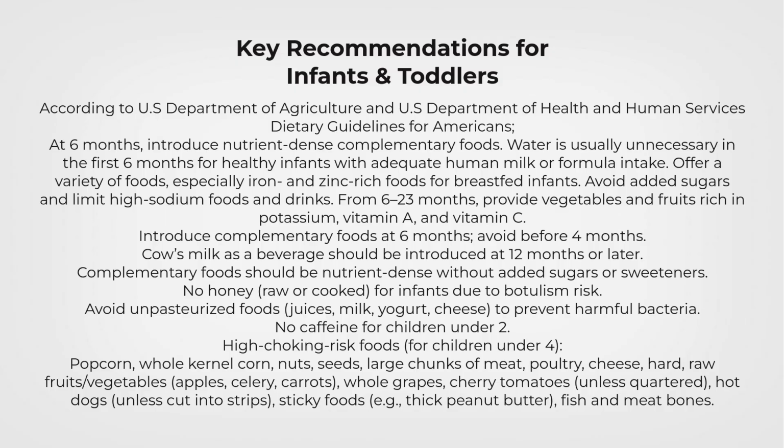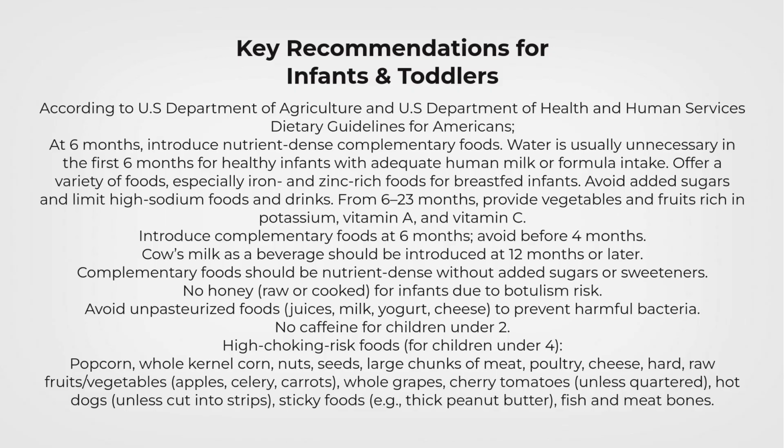Cow's milk as a beverage should be introduced at 12 months or later. Complementary foods should be nutrient-dense without added sugars or sweeteners. No honey, raw or cooked, for infants due to botulism risk. Avoid unpasteurized foods, juices, milk, yogurt, and cheese to prevent harmful bacteria.